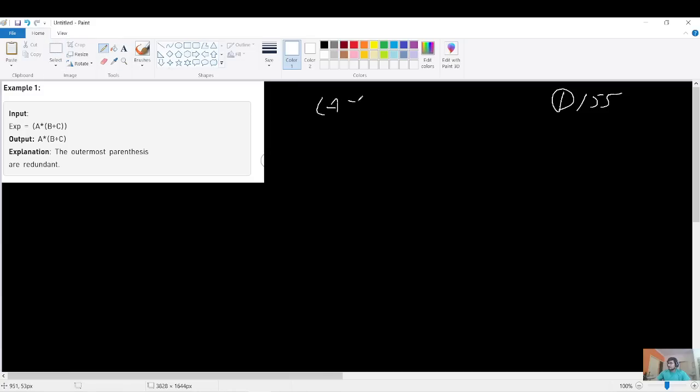So what I'm saying is that a star b plus c, right? I can say that this will give you the same answer, but the number of parentheses have been reduced, right? So this is one of my outputs. But if I remove all the available parentheses, then let's say this was having the answer x, and the reduced one will also have answer x, but this other one will give you some y answer, right? And you have to find the same answer until and unless you have removed all the parentheses possible. That's the question. ठीक है.